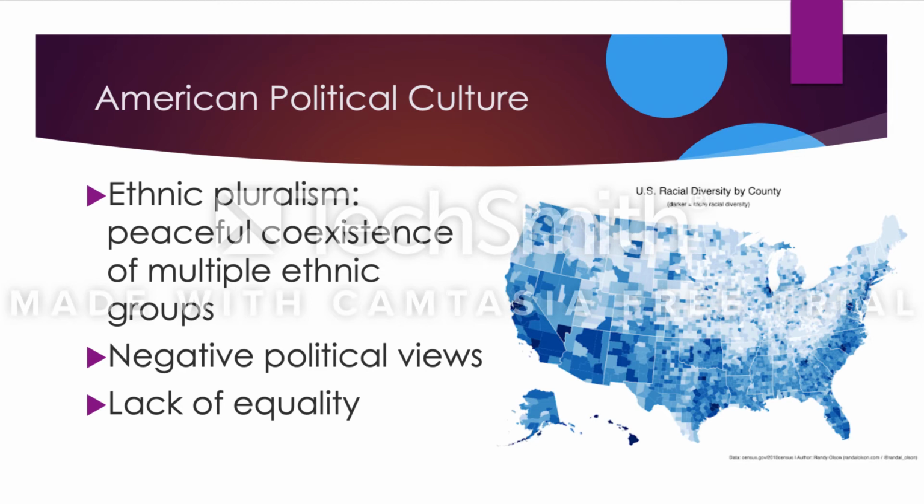For example, the study found that racial minorities and women have a more negative view of the feelings of government. This is because there is still not equality in the United States for racial minorities and women. The political culture of this group is negative and differs from the feelings of those men and white Americans who have equality. The map attached shows the racial diversity in each state, and this shows where ethnic pluralism is existing in the United States today.